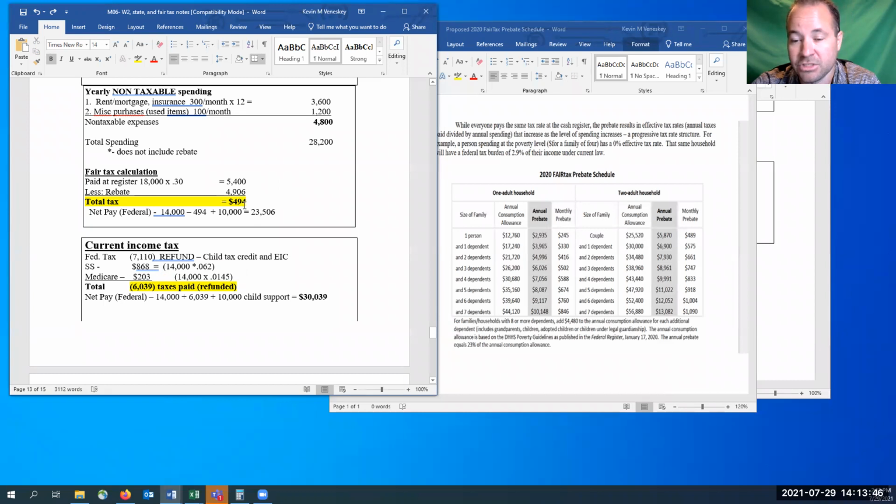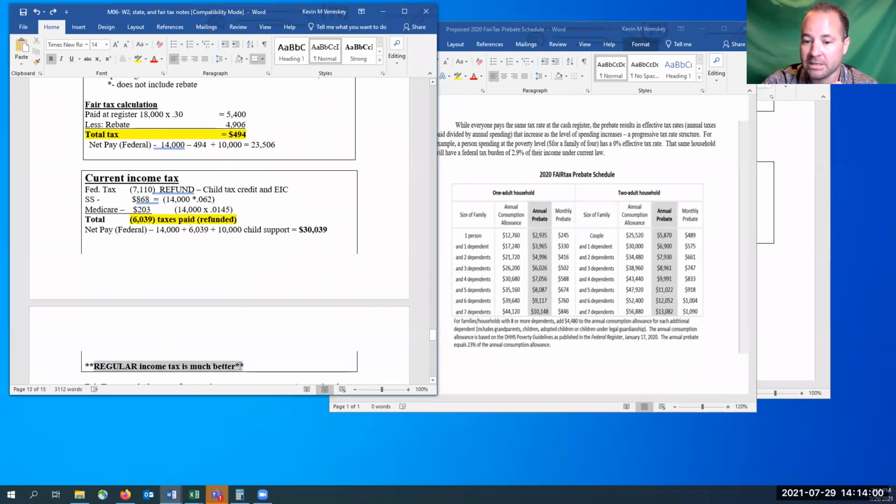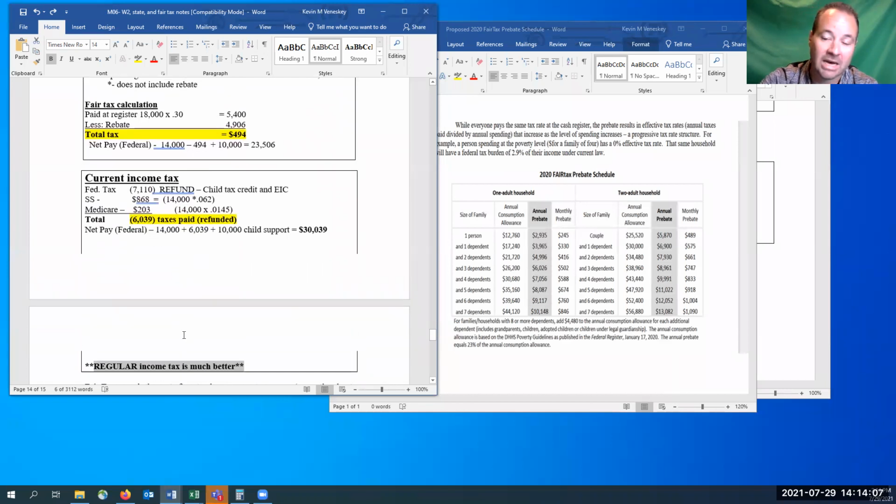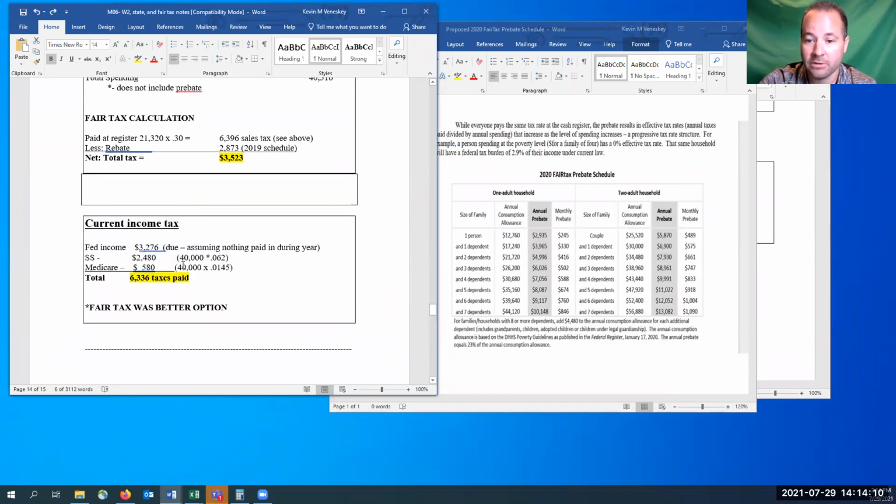This one, she ends up paying a little bit every month. Again, it's the fair share concept. Is it fair? That's up to people to discuss. That's up to politicians to debate. But in this case, the regular income tax method was better. Again, somebody's going to have to lose out a little bit for these other individuals to save money. For these guys to say, hey, yeah, everybody's paying their fair share, so therefore I don't have to cover everybody with my taxes or cover more than just me.